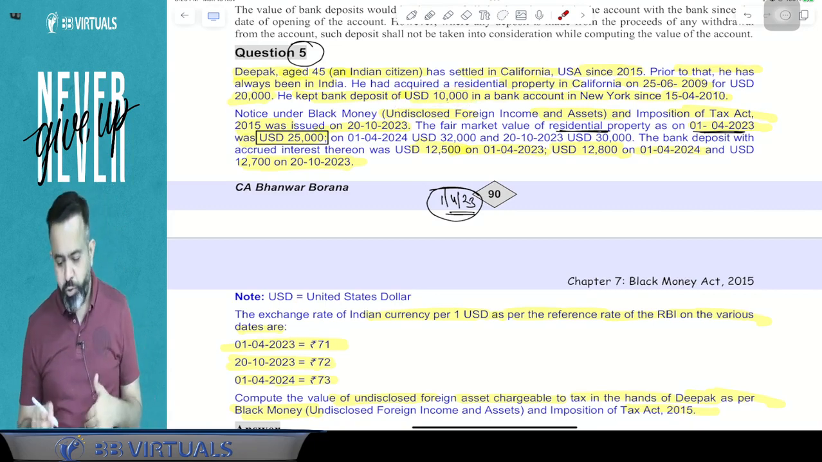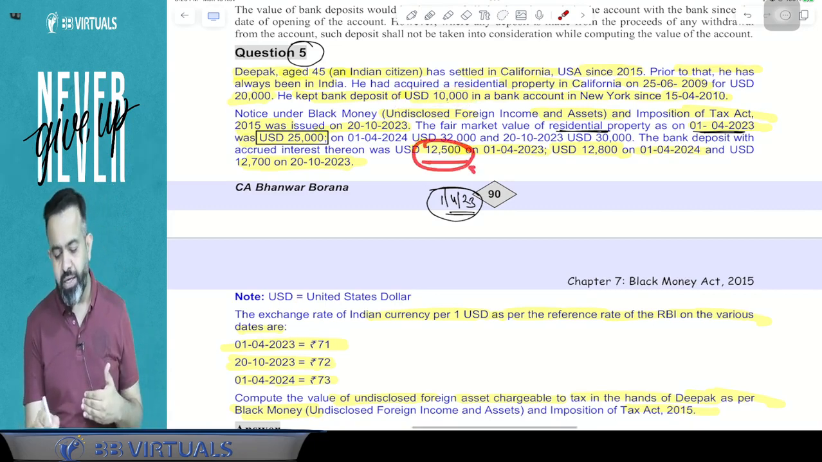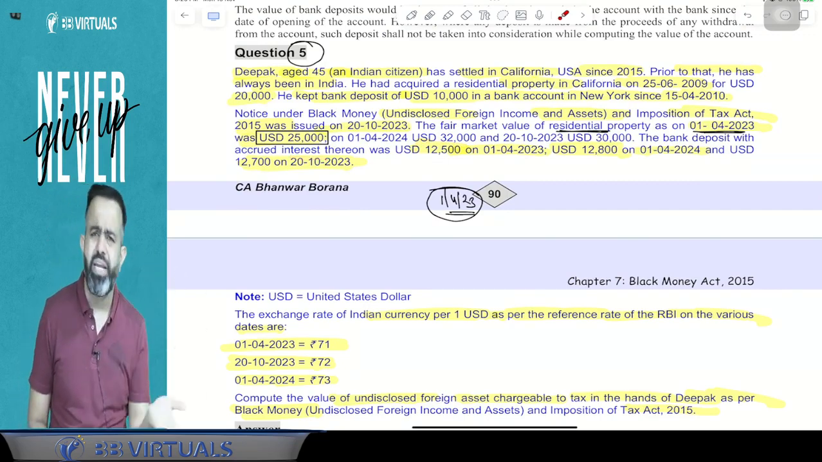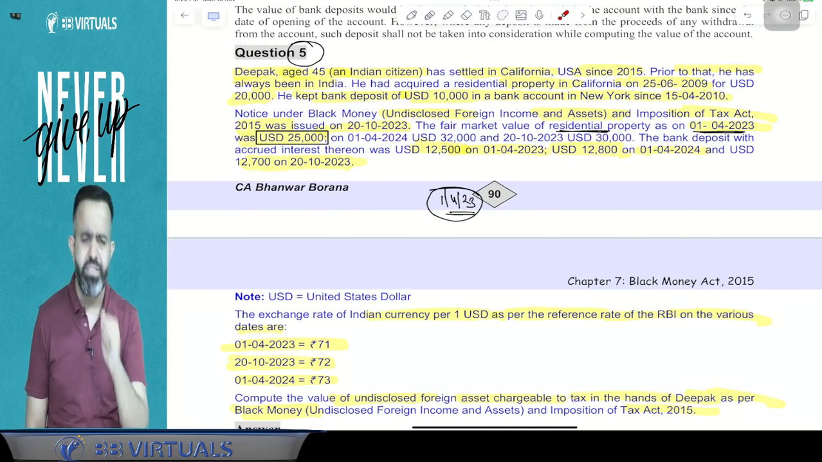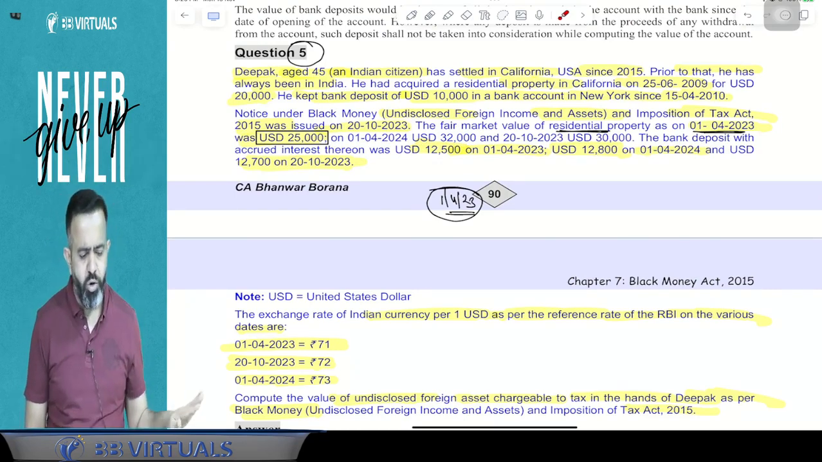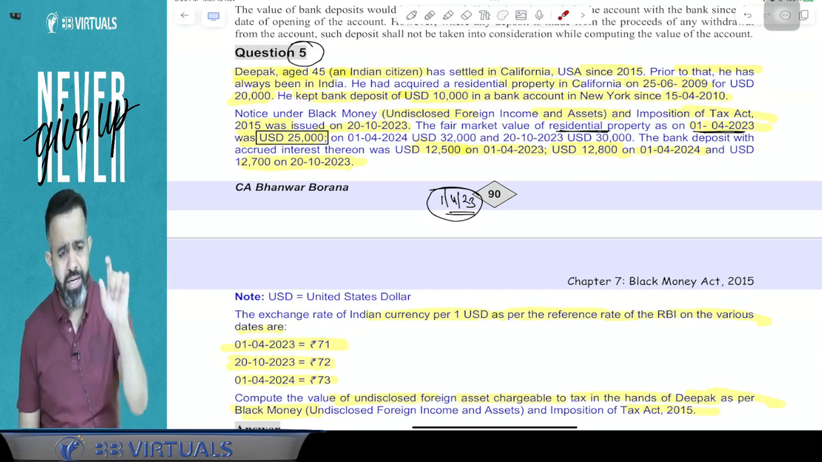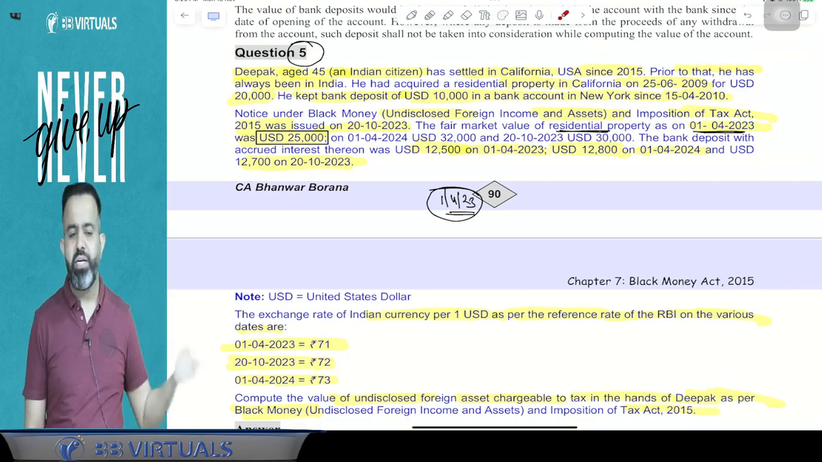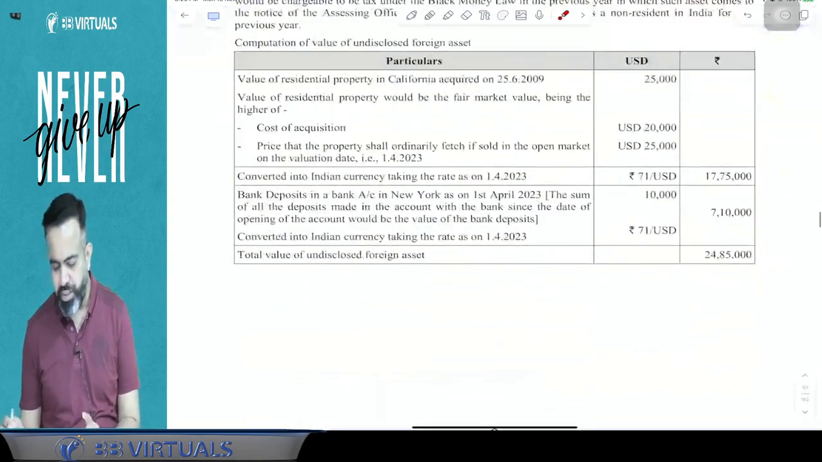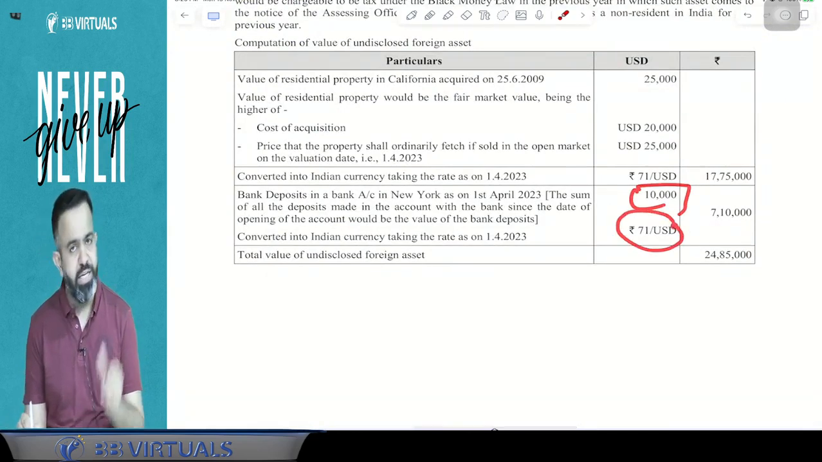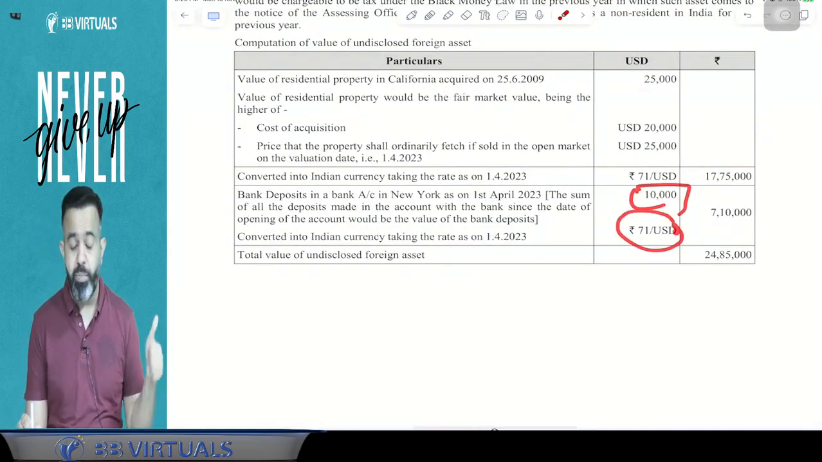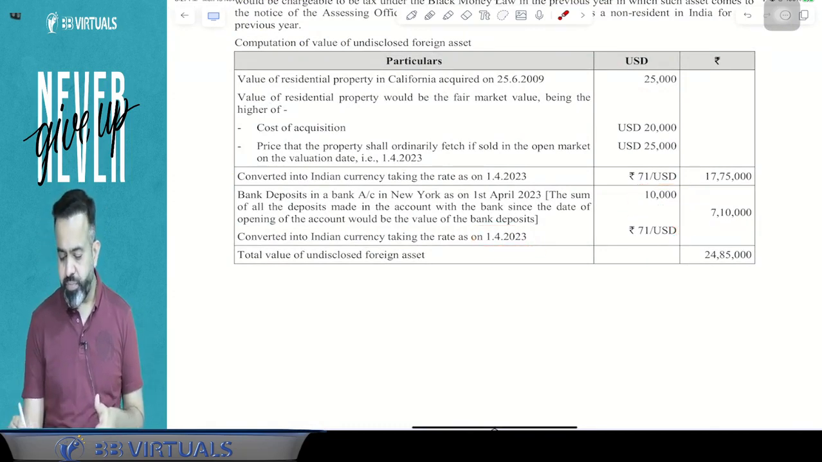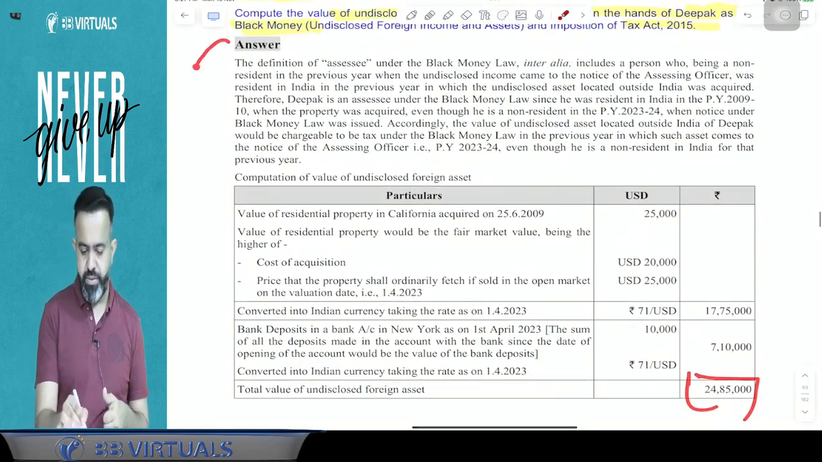Now you may ask, sir, the value of the bank account is now 12,500 due to the interest and all. But guys, that interest is not taxable now, because he is now a non-resident. So just the bank account asset will be considered, and for that we just take the deposit amount. Here the deposit amount is 10,000. So 10,000 we will multiply by 71, the rupees per dollar rate on the valuation date, that is 1st April 2023. So just check your answer.